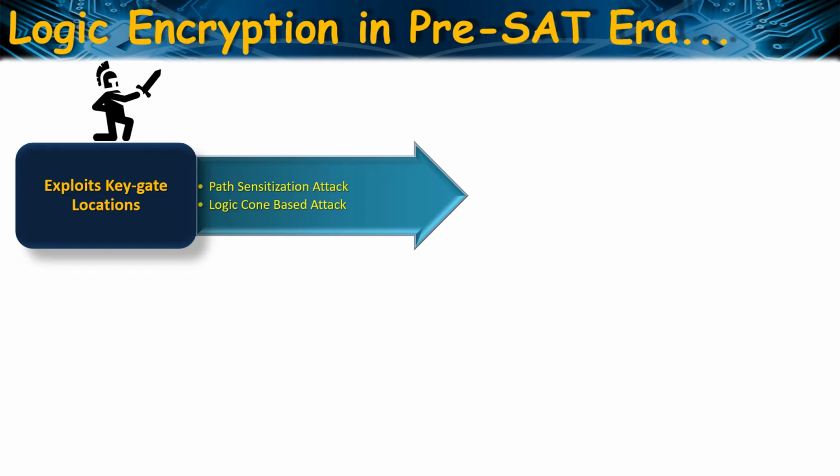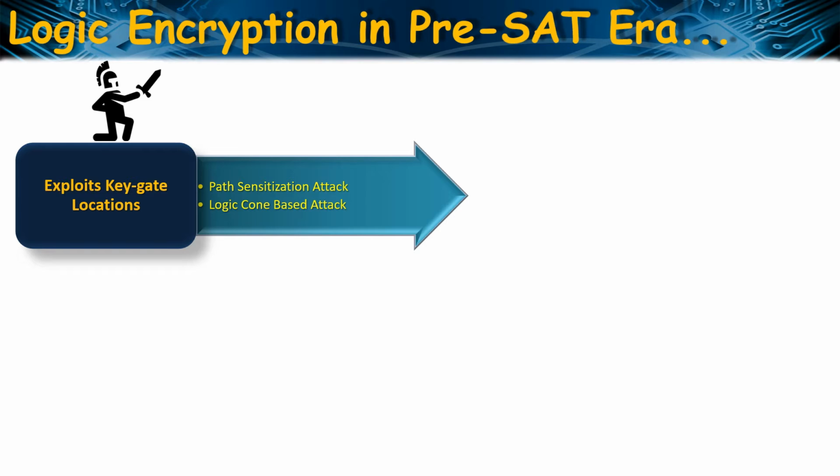Using path sensitization attack, a key gate can be sensitized to the output by selecting specific input patterns if no other key gates interfere in the sensitization path of the key gate. A similar kind of input pattern can be applied to both the functional IC and the encrypted netlist, and the key value can be revealed by observing the output of the two circuits.